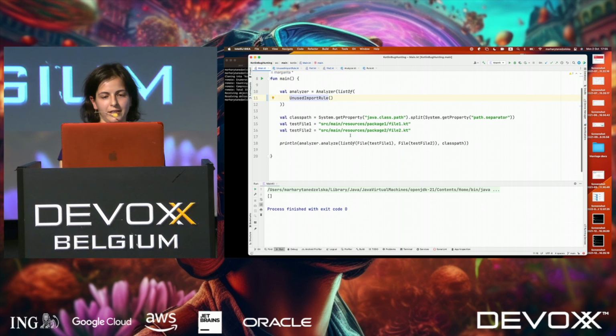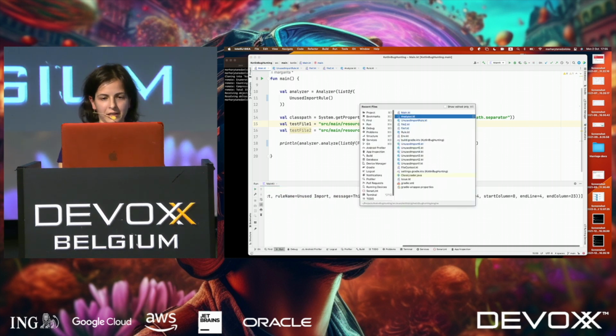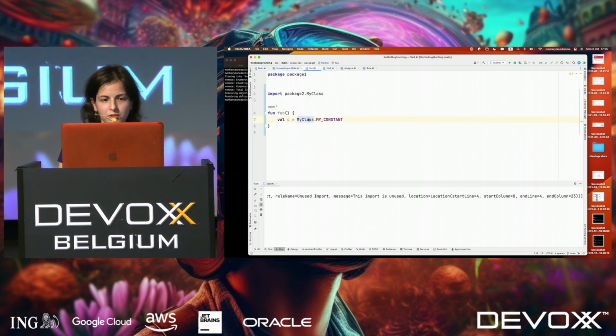Here, when we run the analysis, we pass two files, file 1 and file 2. But if we, for some reason, forget to pass file 2, we will have an issue. Why do we have an issue? Because while this class exists, our analyzer doesn't know about this class. And this class is unused because there couldn't be found any mappings between these two.